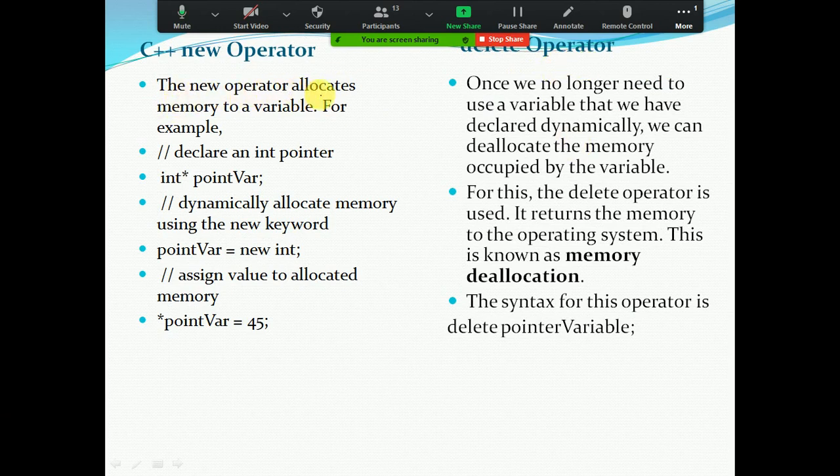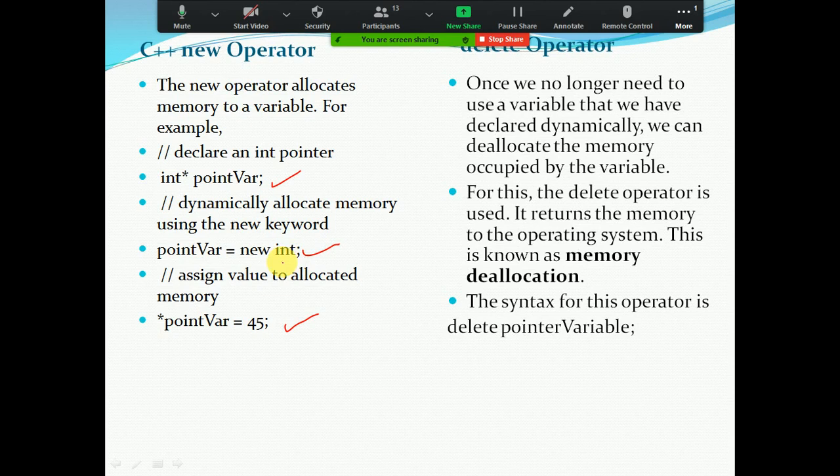The new operator allocates the memory to a variable. For example, declare an integer pointer. Now pointer variable is equal to new int. So this is one statement, this is one more statement, and these remaining three are comment lines. That means what we are doing here is just specifying: declare an integer pointer. How to declare it? int star pointer variable. Pointer variable is equal to new int.